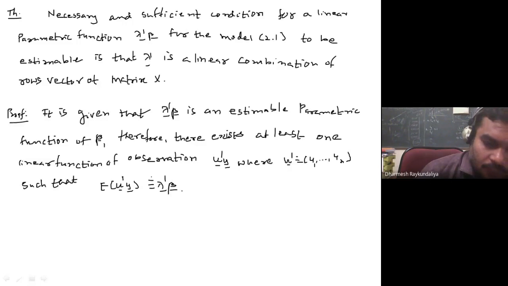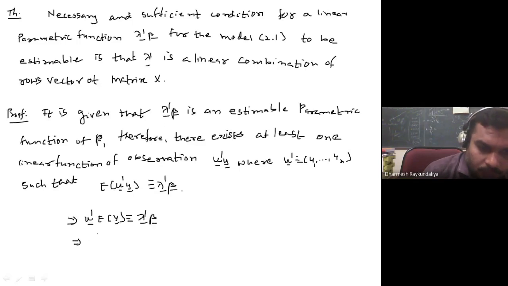So we know this. Why? Because lambda dash beta is an estimable parametric function. So of course, by the definition of estimability, there exists a linear function of observation y, let us say u dash y, whose expected value is identically equal to lambda dash beta. U dash is a constant, so u dash expected value of y, which is x beta, is identically equal to lambda dash beta.